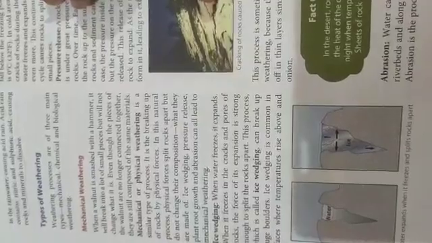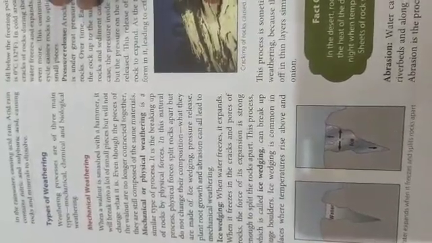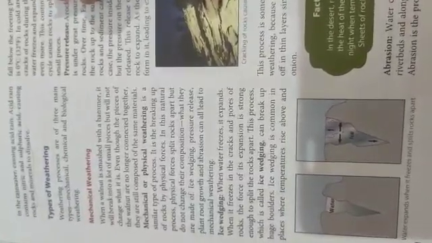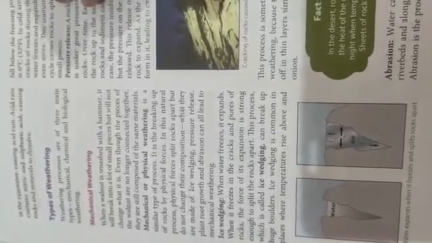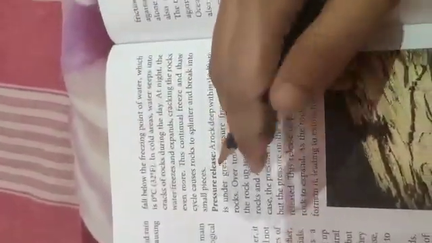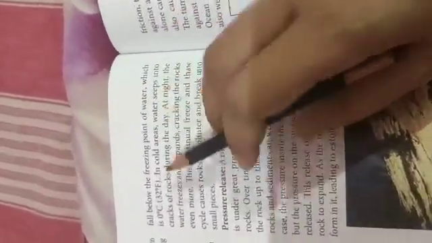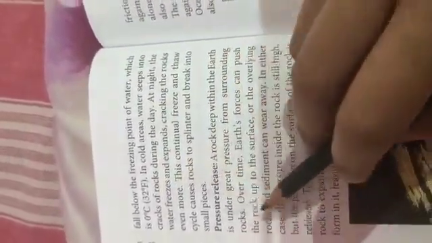First is ice wedging. When water freezes, it expands, and when it freezes in the cracks and pores of rocks, the force of its expansion is strong enough to split the rock and break it into parts. This process is called ice wedging, and it can break up huge boulders. Ice wedging is common in places where temperatures rise above and fall below the freezing point of water, which is 0 degrees Celsius.